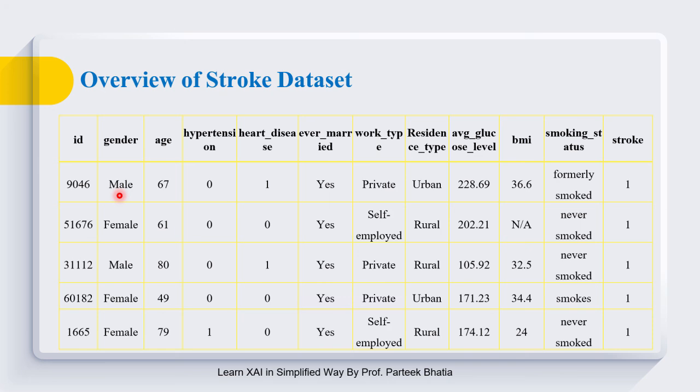This is all about this session. In the next session, we will discuss handling of categorical attributes. Please join the next session to learn more on handling of categorical attributes, and then we will continue with the implementation of various glassbox models over this stroke dataset.